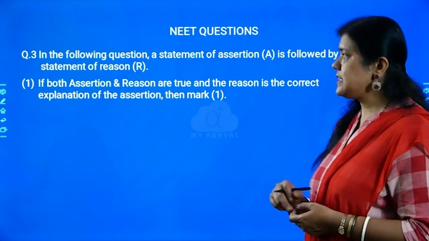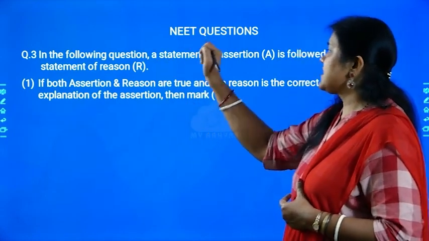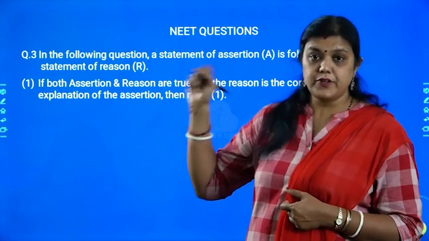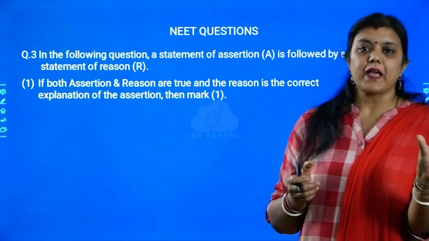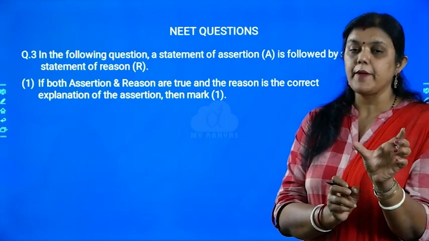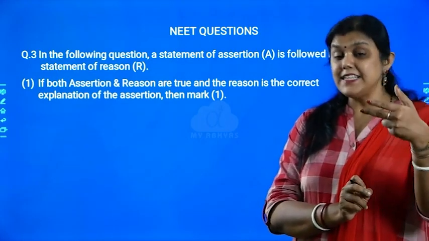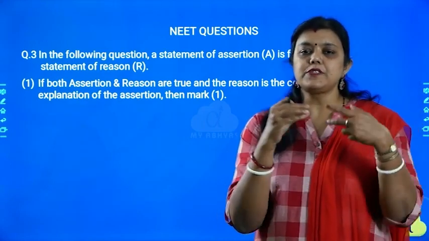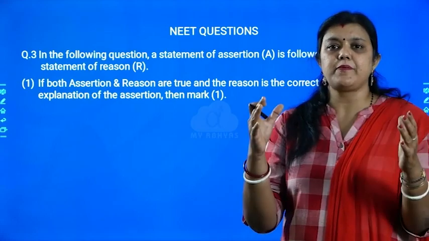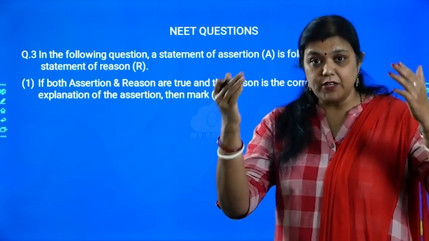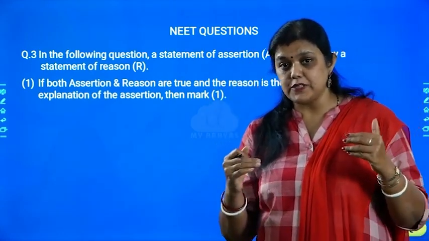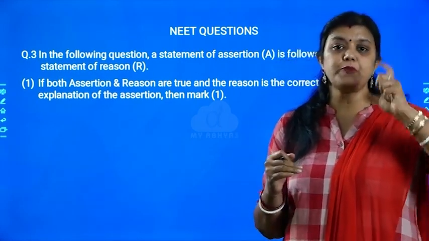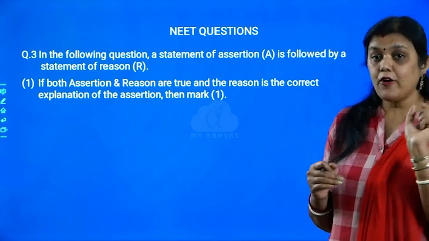Now the third question is, in the following question, a statement of assertion A is followed by a statement of reason. So there is a statement and there is a reason for that. There will be 2 sentences given. One is assertion, one is reason. In assertion, there is a statement, and for that particular statement, the next sentence will be the reason for it.